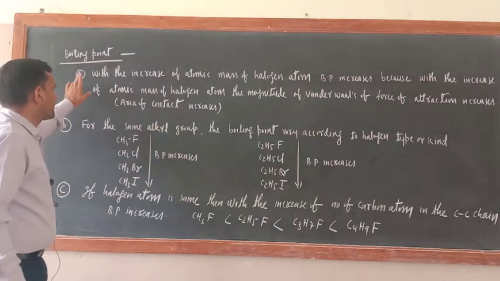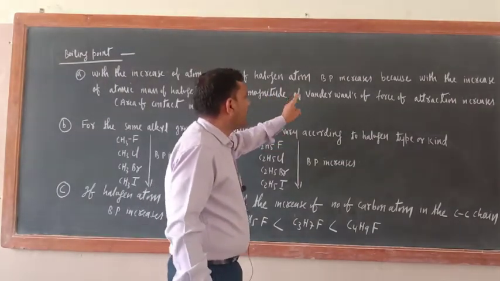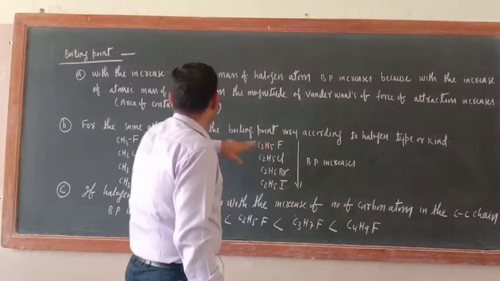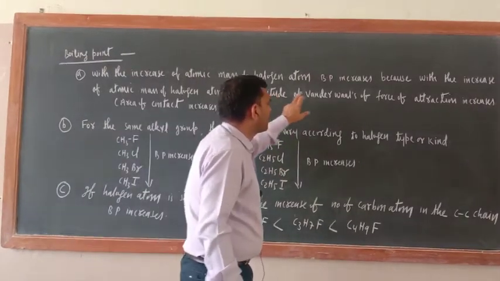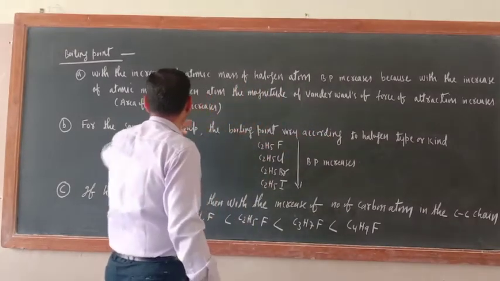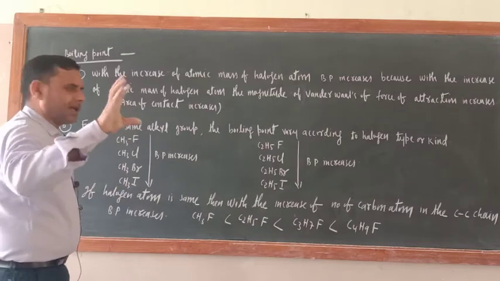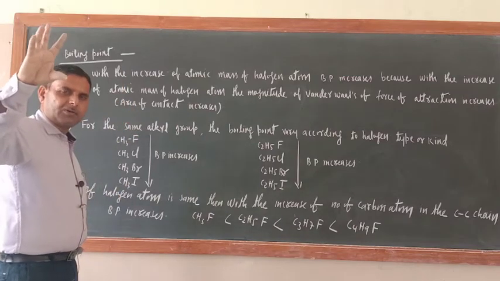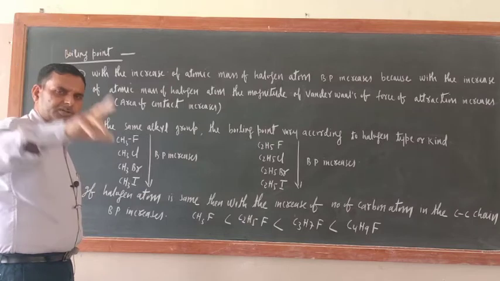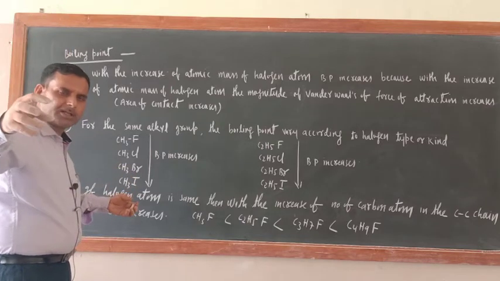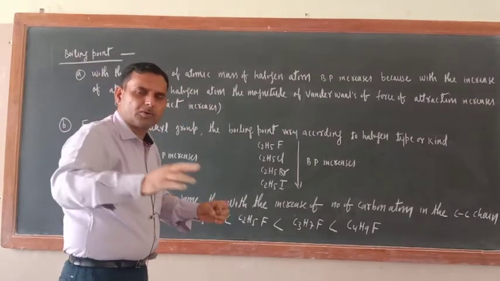Okay, so just see, with the increase of atomic mass of halogen atom, boiling point increases, because with the increase of atomic mass of halogen atom, the magnitude of van der Waals force of attraction increases, and the area of contact increases. Just see, if the atomic mass of the halogen atom is large, meaning size is large, so the area of contact would be large, and so many molecules will come close to each other.